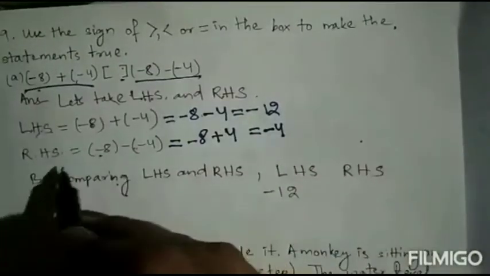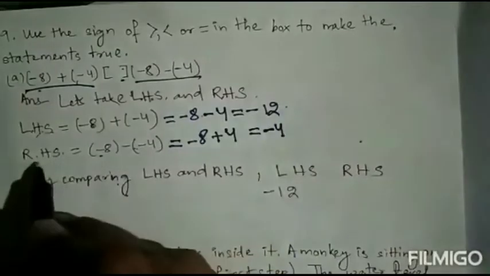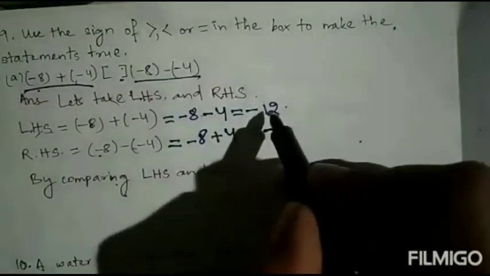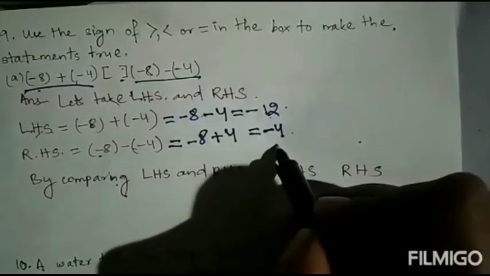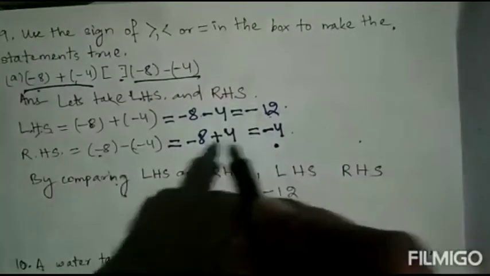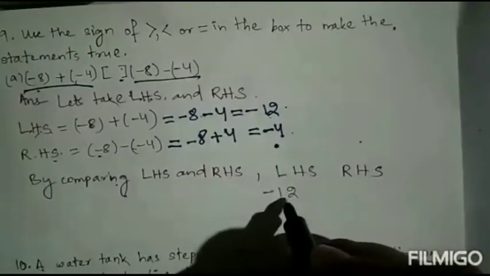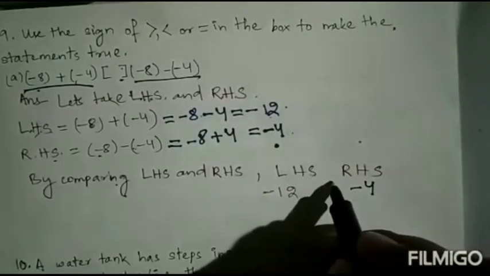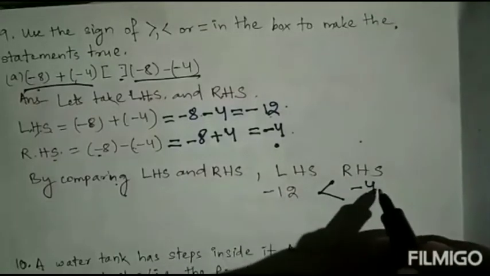Next you see, LHS is how much? Minus 12. RHS is minus 4. So which one is the bigger number? Here minus 4 is the bigger number. So LHS is minus 12, RHS is minus 4. So minus 12 is less than minus 4.